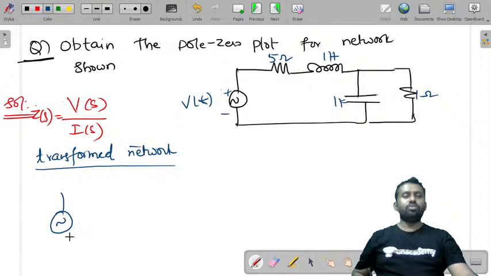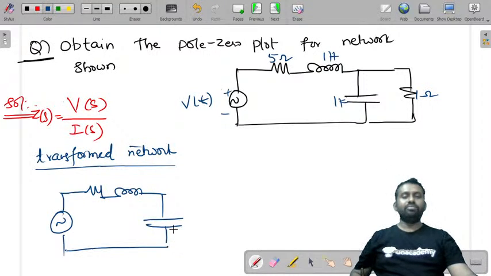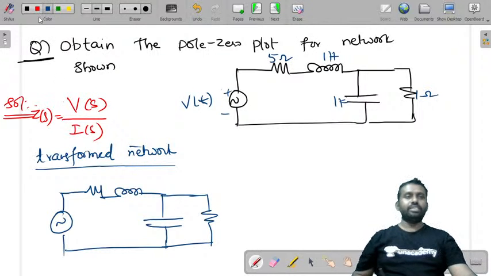So let's try to draw this. Here you have a resistor, inductor, capacitor. We have learned about these transformed elements in the previous sessions. So this is 5, 1 into s, L should be replaced by Ls, and this is 1 farad, that is 1 by s, 1 by Cs, this is 1.